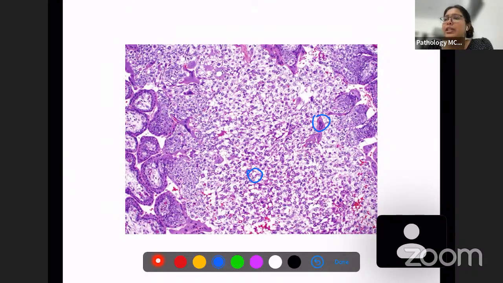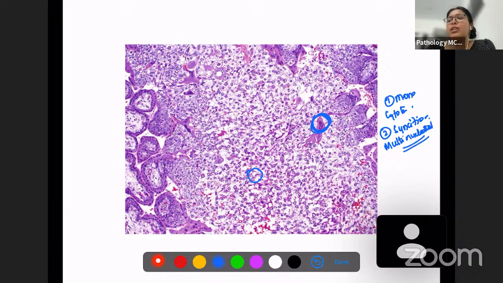So usually there are two types of trophoblasts commonly seen. One is mononuclear trophoblasts, which are cytotrophoblasts, and there are these large trophoblasts. These trophoblasts are known as syncytial trophoblasts. These are multinucleated trophoblasts and they have darkly stained nucleus.